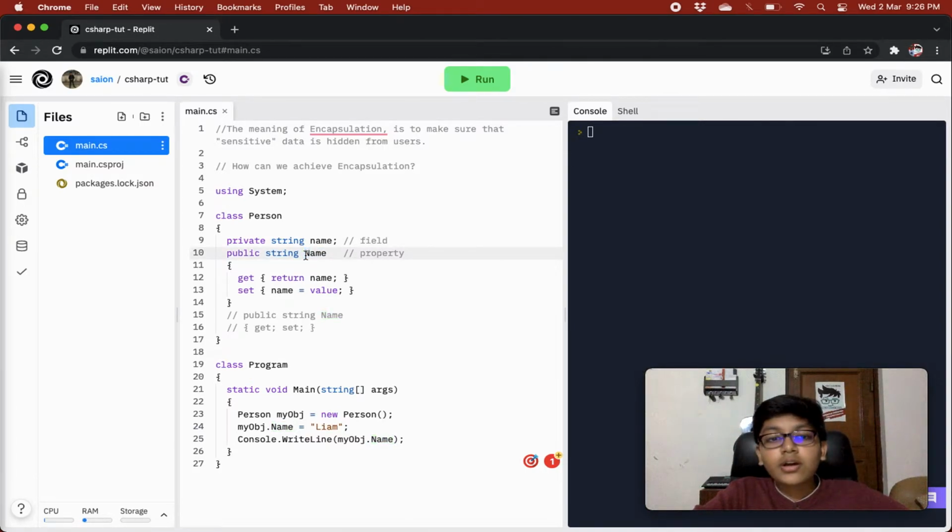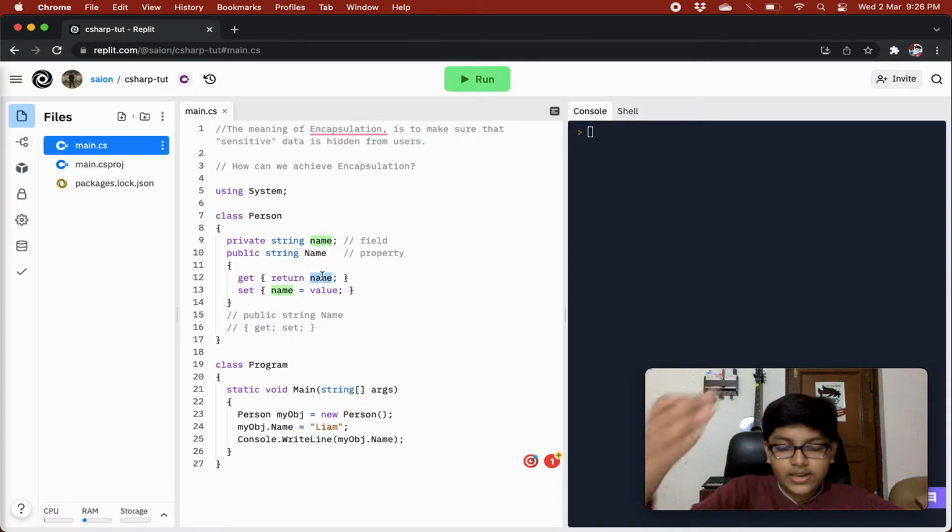So this is just a convention. You can keep any name for your property, you can give any name to your property. Next we are saying that we will use get and set in this. In get we're just gonna return the name, and whenever we are setting a value, we'll set the variable's name value to whatever value we get, and we can directly access the value that the user wants to set using this value keyword. This is an already predefined keyword that we can use.